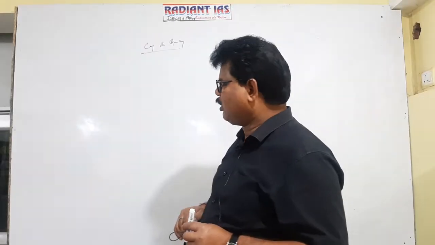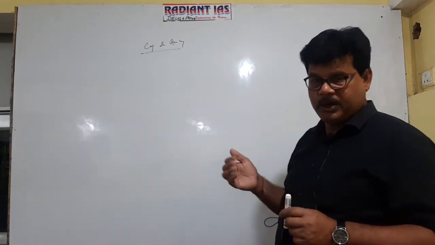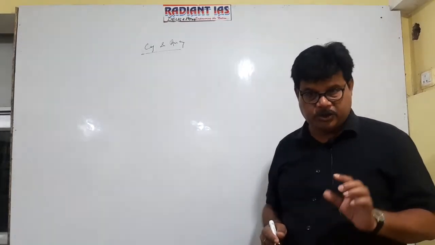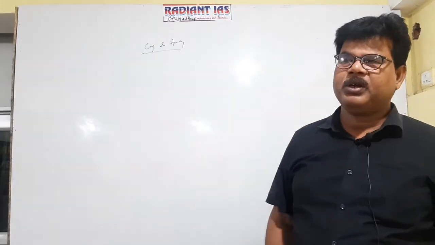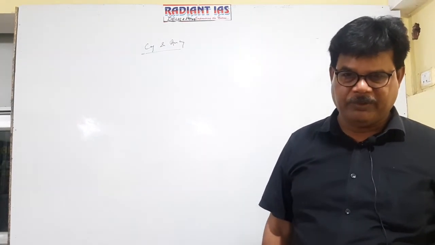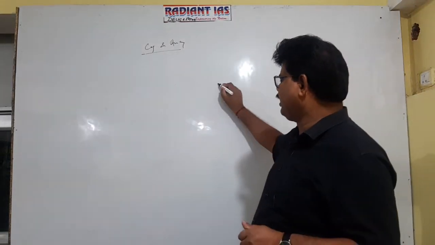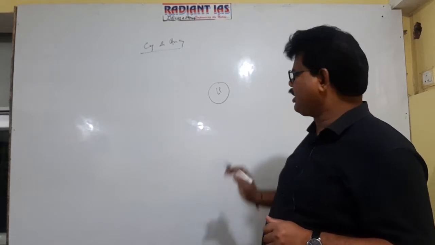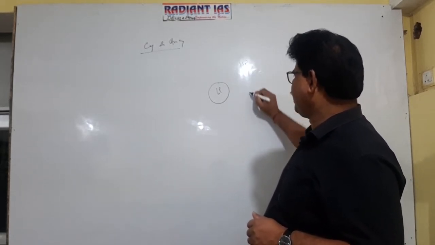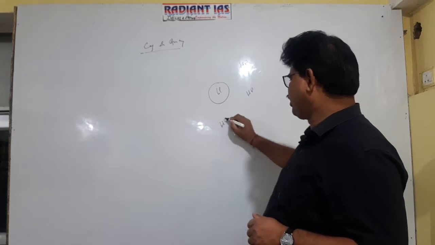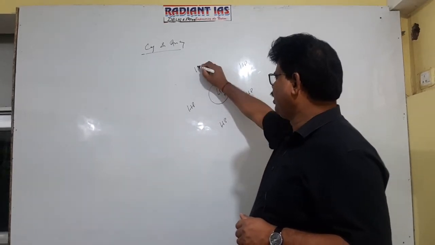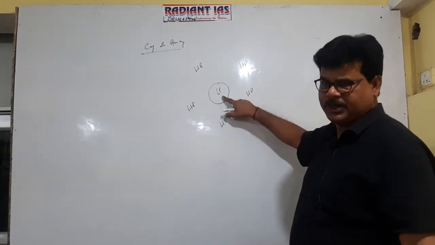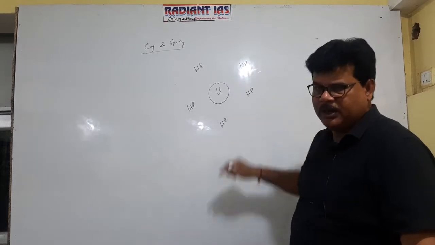So how will cyclone be defined? Normally, cyclone is defined as a system of wind. It is not an individual component of wind. Cyclone is defined as a system of wind having low pressure at the center, and this low pressure is surrounded from all sides by high pressure. This system of wind is called cyclone. Getting well now?